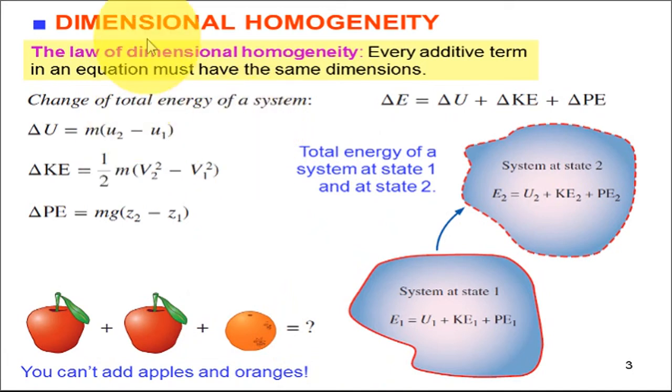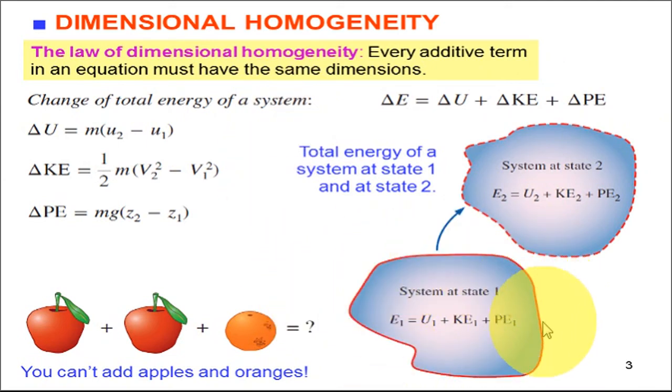Now the next point is dimensional homogeneity. There is a law of dimensional homogeneity. It states that every additive term in an equation must have the same dimensions. Let us consider this equation. All of the terms in this equation must have the same dimensions. This is the equation of change of total energy of a system.